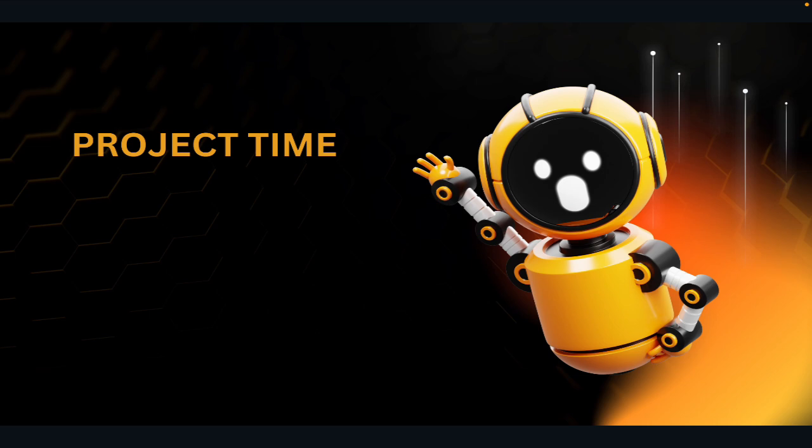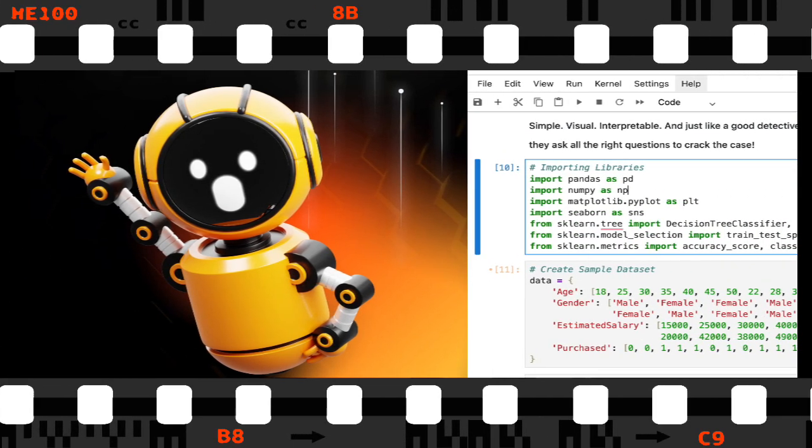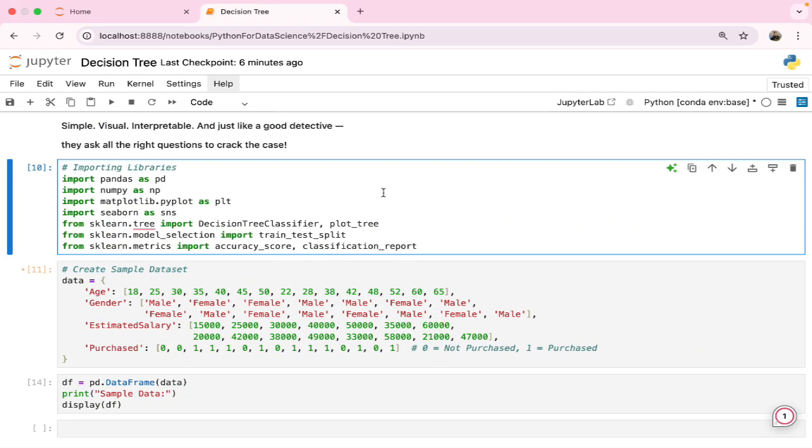So now, project time. Let's open a Jupyter notebook, create a new file, import some libraries, and start. Here I have imported the libraries we needed. Why we are importing them, you all know, right? We took pandas, NumPy, Matplotlib, Seaborn, and from scikit-learn, machine learning's library, we took DecisionTreeClassifier, and from that plot_tree also. Then from model_selection, it is for train_test_split.